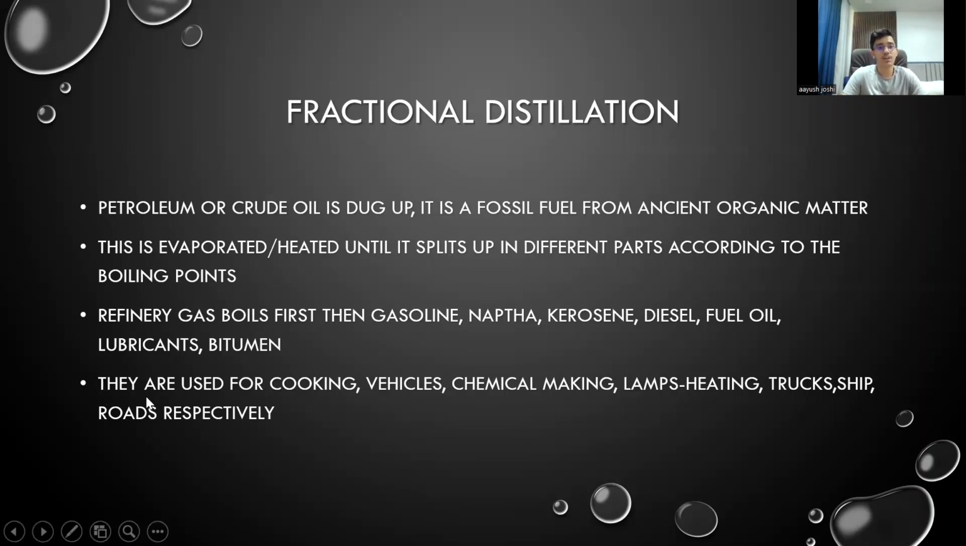That's how it works. The gas which boils first is the refinery gas, which goes on the top of the fractionating column. Then comes gasoline, naphtha, kerosene, diesel, fuel oil, lubricants, and bitumen. They are used for cooking, for refinery gas, gasoline for cars like general vehicles, naphtha for making chemicals, kerosene for heating, diesel for trucks, fuel oil for ships, lubricants, as it suggests, to lubricate things, and bitumen for roads respectively.